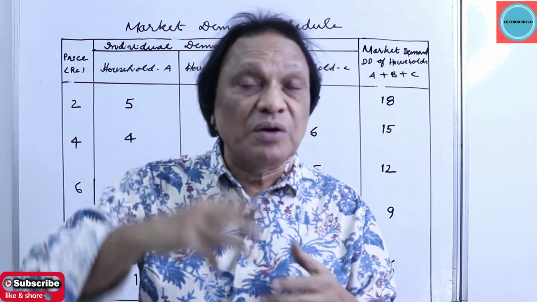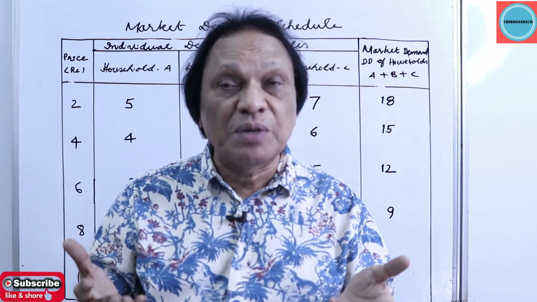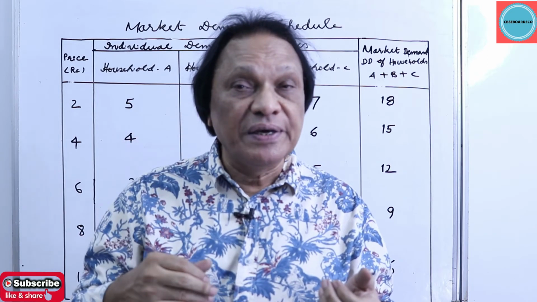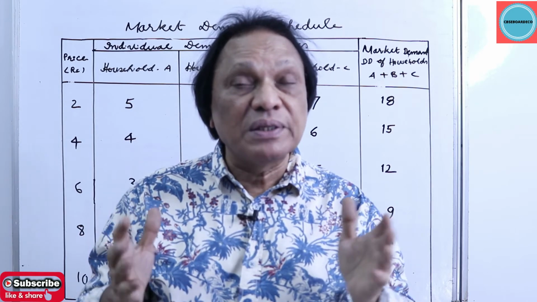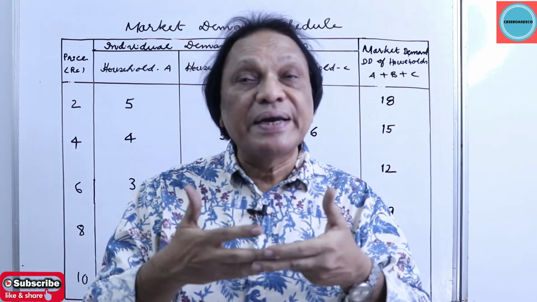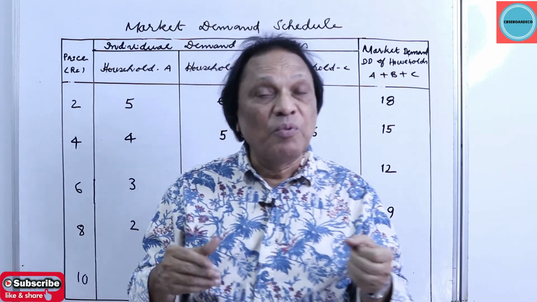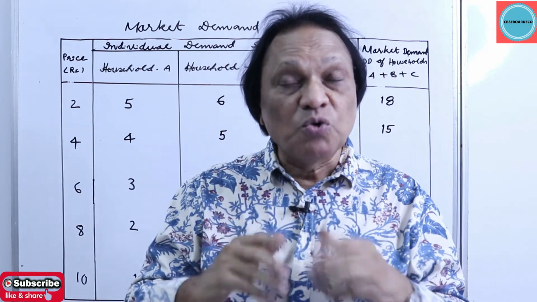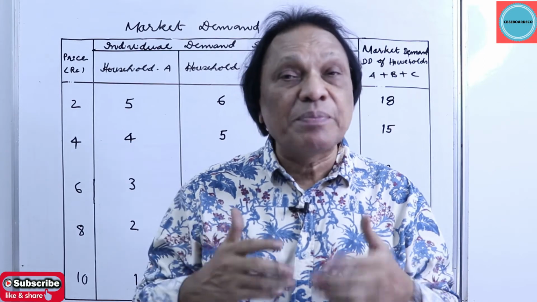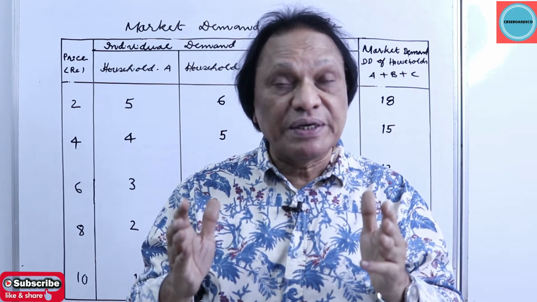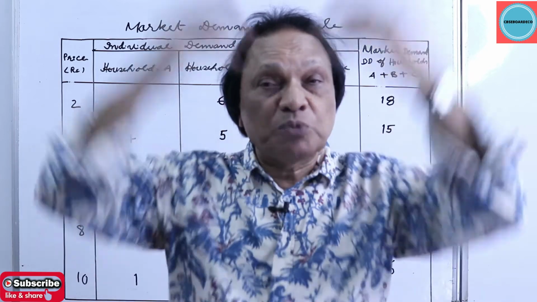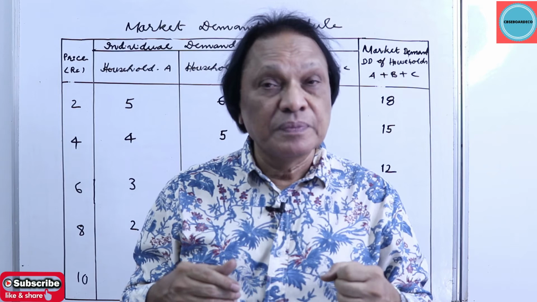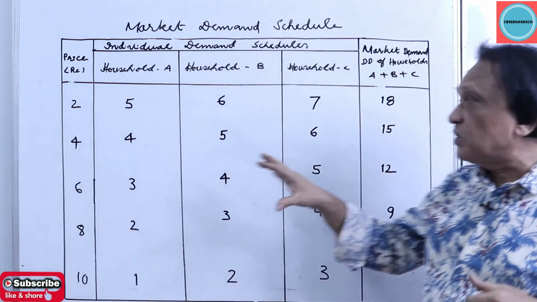Here we assume there are only 3 households or consumers in the market. Household A, household B, household C. We take the demand of all the 3 households, we aggregate, we club them together, we sum it up horizontally to obtain market demand schedule. Market demand schedule shows different quantities demanded in the market at different prices by all the consumers over a period of time.